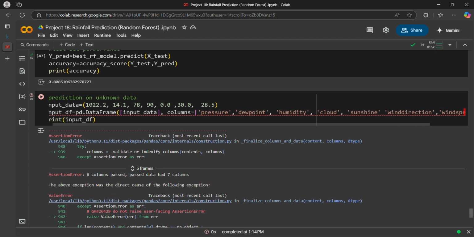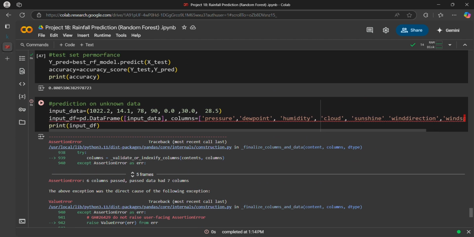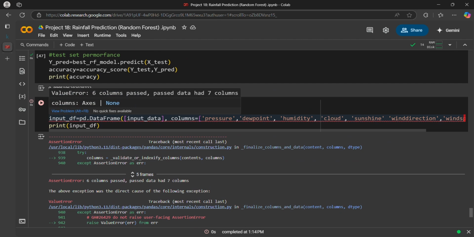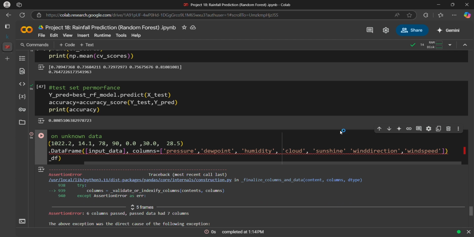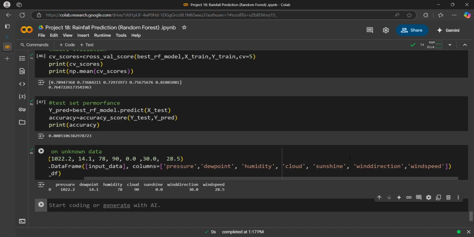Did I miss something? There was an error, I forgot to add a comma here, so we should run now.